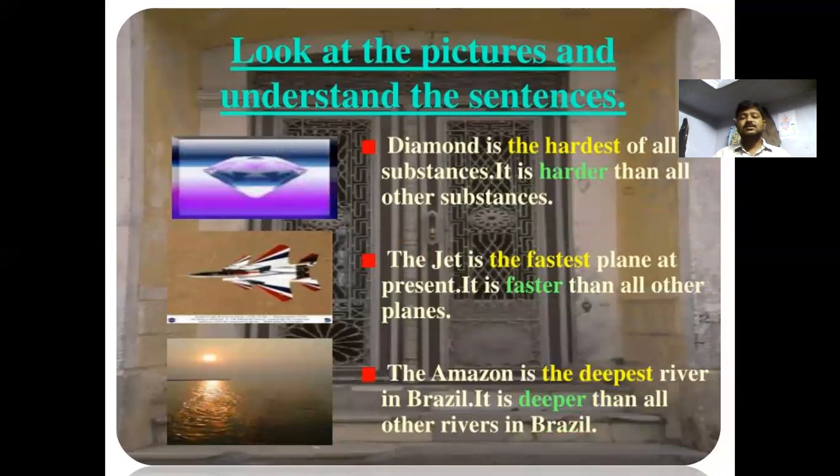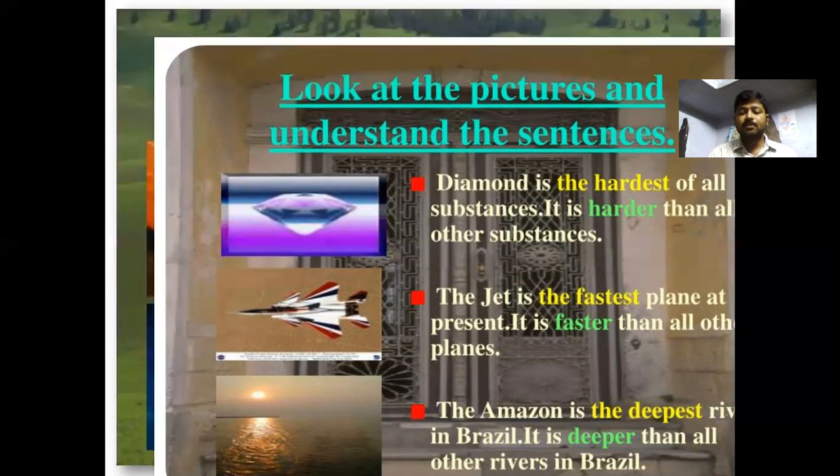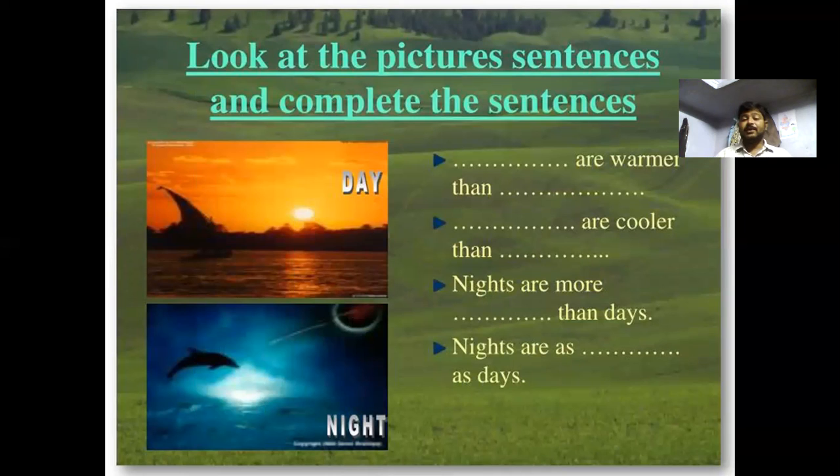And look at the other sentences about the comparatives and superlatives. Diamond is the hardest of all substances. It's a superlative degree, and it is harder than all the other substances. It's a comparative degree. And that is the fastest plane at the present. It is faster than all of the planes. Fastest is the superlative degree. The Amazon is the deepest river in Brazil. It is deeper than all the rivers in Brazil. Deepest is the superlative degree, and deeper is the comparative degree.